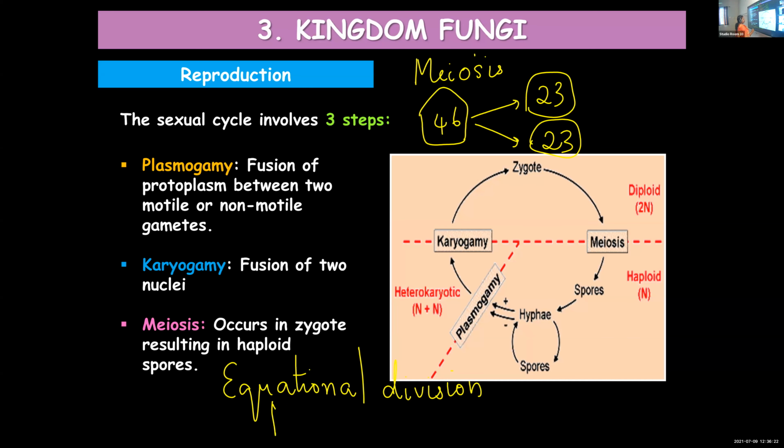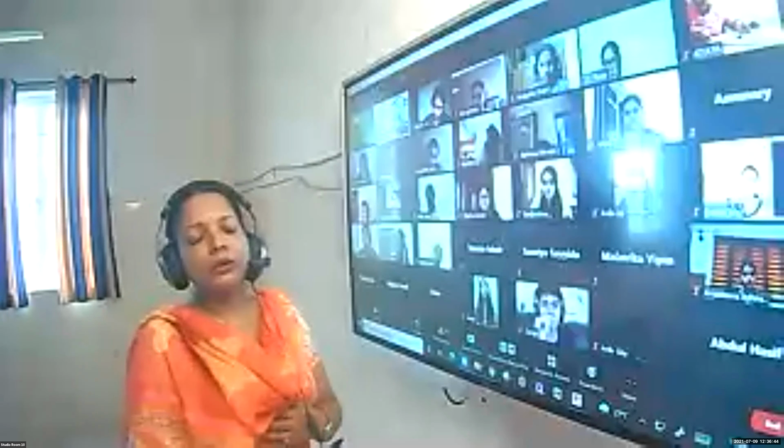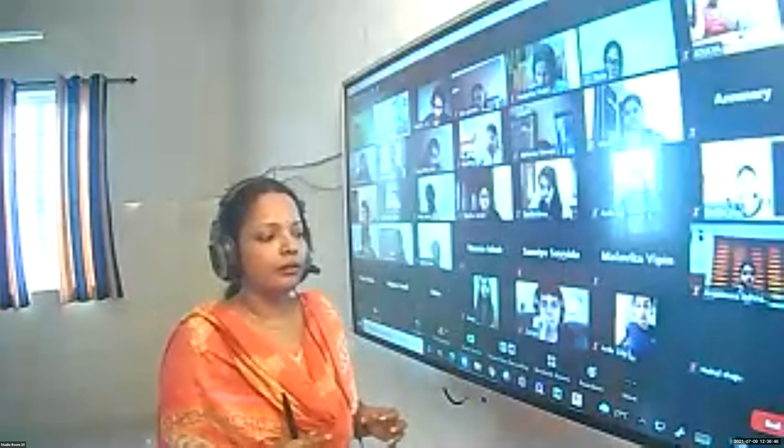In reductional or meiotic division, the chromosome number is reduced to half. Meiosis is reductional division. So the zygote is diploid, but the spores formed will be haploid. Any doubt?